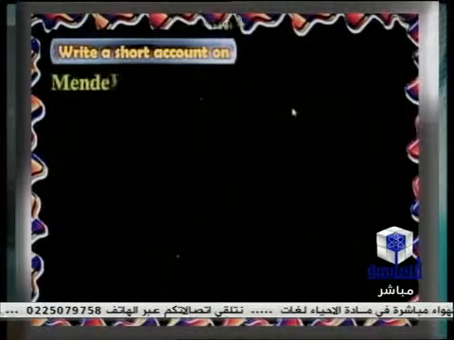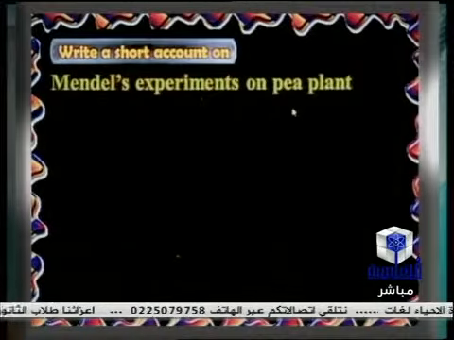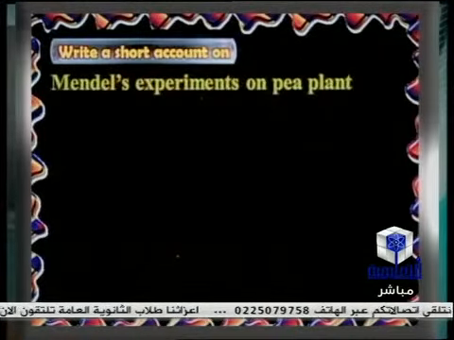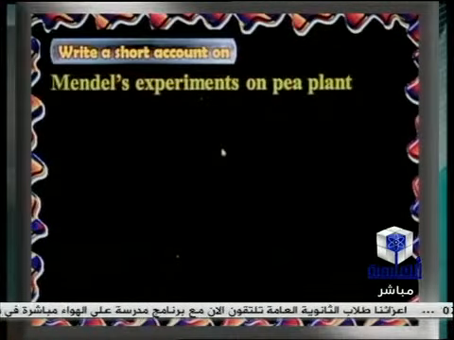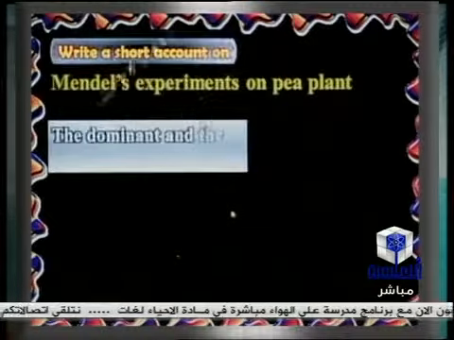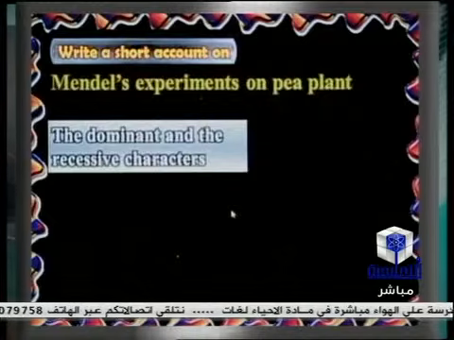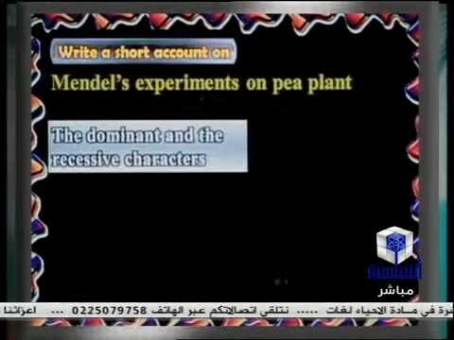The next question: write a short account on Mendel's experiment on pea plant. What about the experiments carried out by Mendel to explain which of the allelomorphic characters is dominant and which of them is recessive?